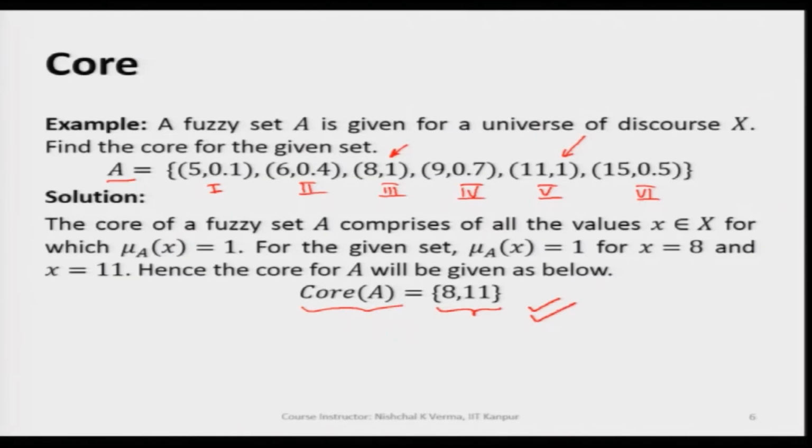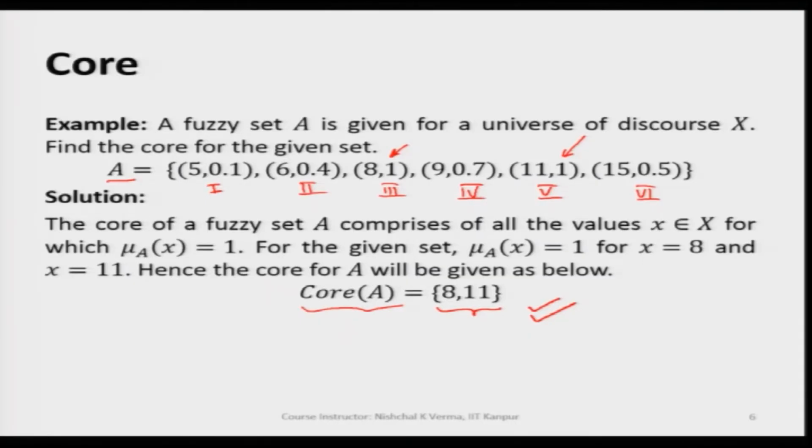So, for a discrete fuzzy set, if we are interested in finding the core of a fuzzy set, we can very easily collect those generic variable values for which the corresponding membership value is 1. The rest of the generic variable values we just leave aside.